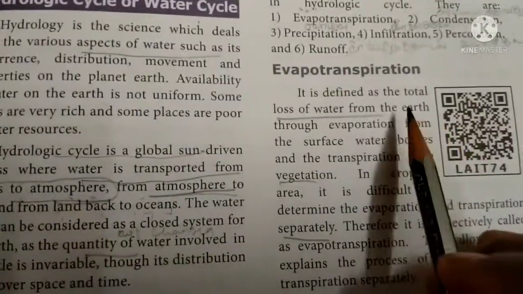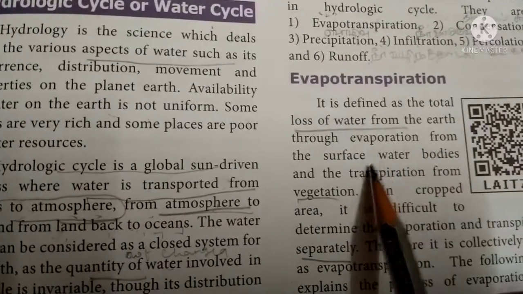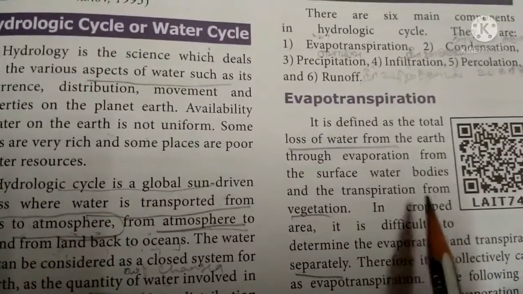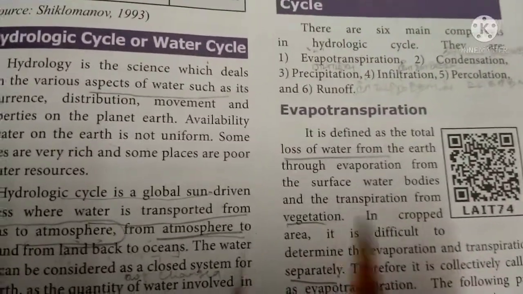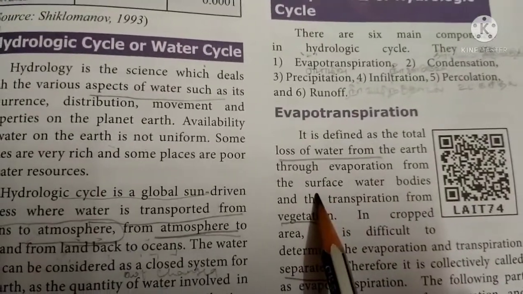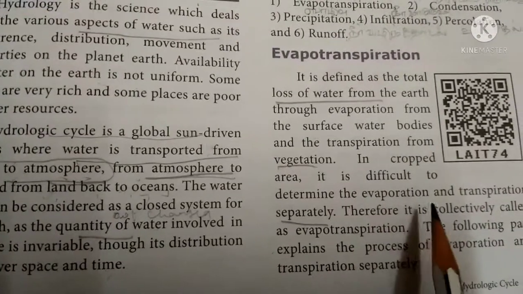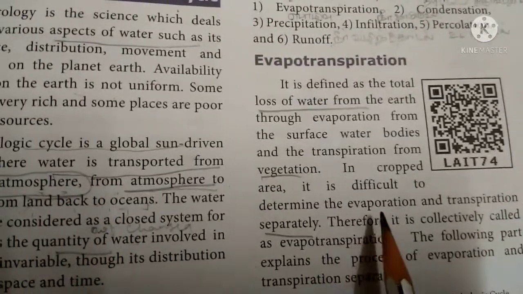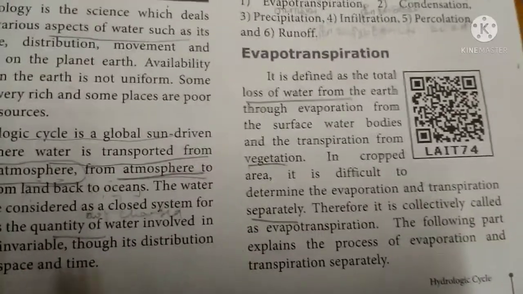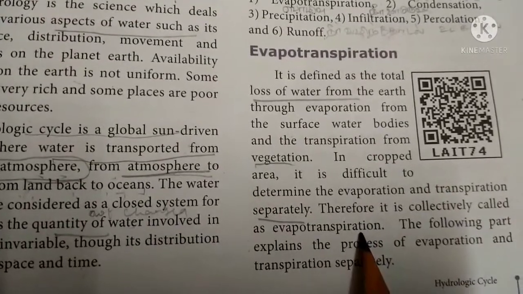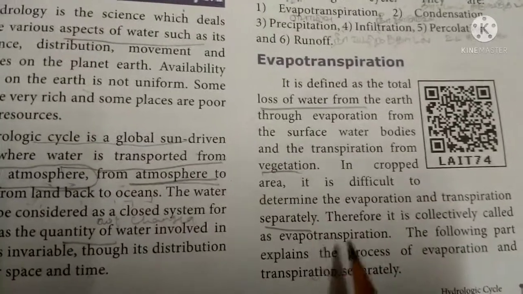First we are going to see evapotranspiration. It is defined as the total loss of water from the earth through evaporation from the surface of water bodies and transpiration from vegetation. In cropped areas it is difficult to determine evaporation and transpiration separately, and therefore it is collectively called evapotranspiration.